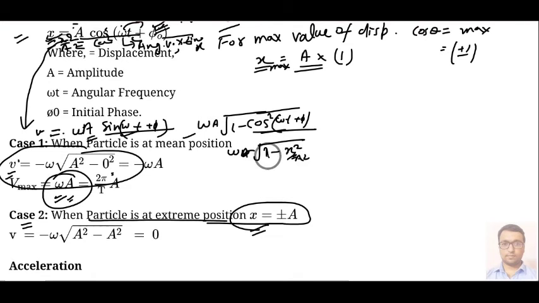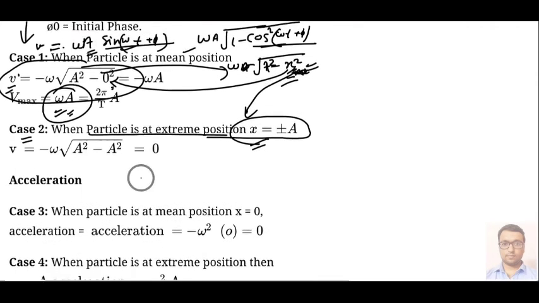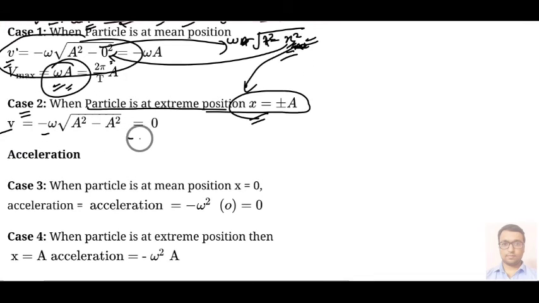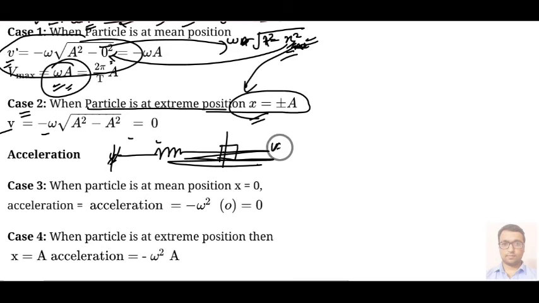Put x equal to 0 for mean position and x equal to plus minus a for extreme position. So for extreme position your velocity will be 0. When your particle is attached to a spring and moving in this way, at this point the velocity of the particle will be 0, and here also velocity is 0. That's why it is returning back to its mean position.